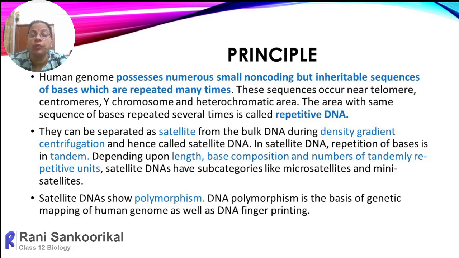Sometimes in the father's genome, the particular sequence which we are going to identify may be repeated 8 times, and maybe in the mother it is 4 times. So their length will vary. The 8 times repeated DNA will have a different length from what is present from the mother. If it is repeated only 4 times in the mother, the DNA sequence will be smaller in size compared to the father. So these two will appear in the offspring.